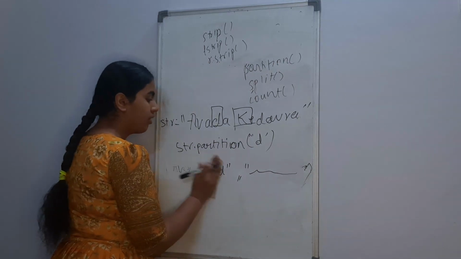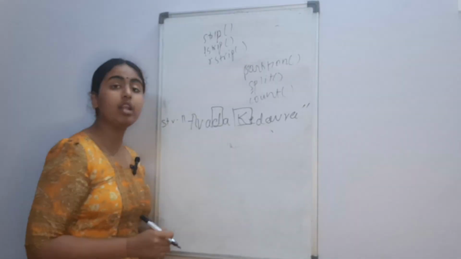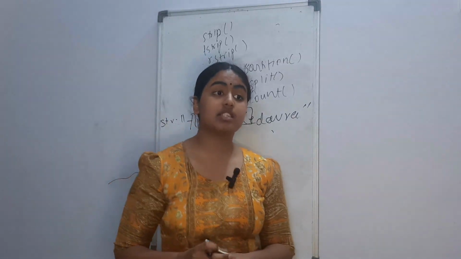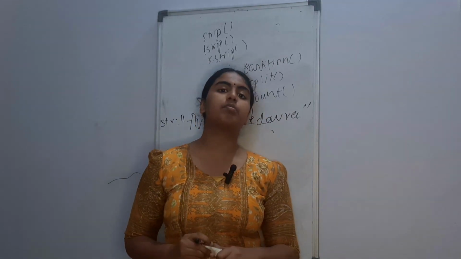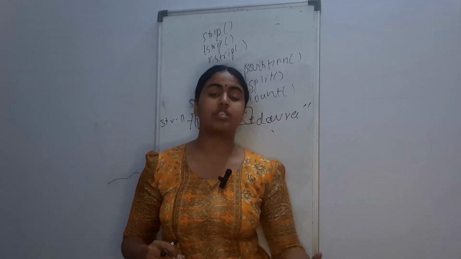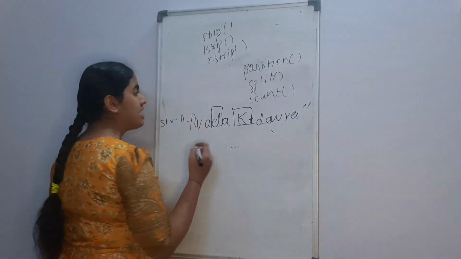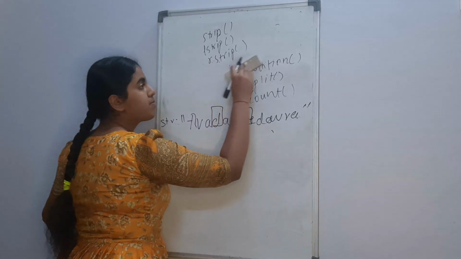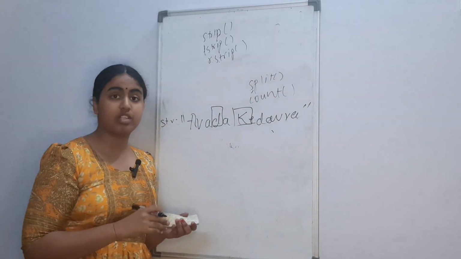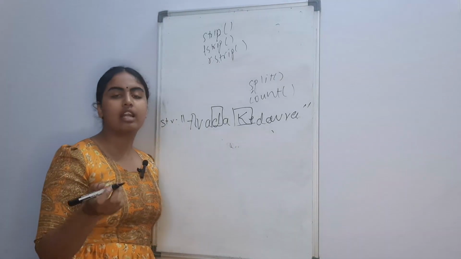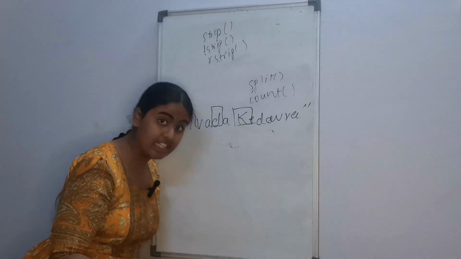Okay, so features of our partition function. First thing, it gives us a tuple. Second thing, it splits the string at the first occurrence. And third, the partition only gives an output of a tuple of 3 elements. Okay, now let's see what split does. The first major difference between split and partition is that split returns an output in the form of a list.